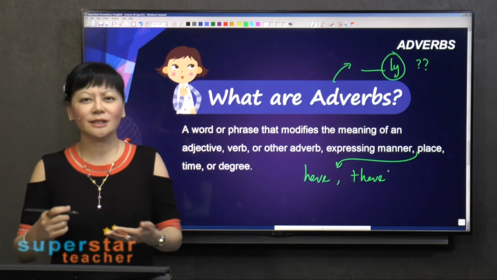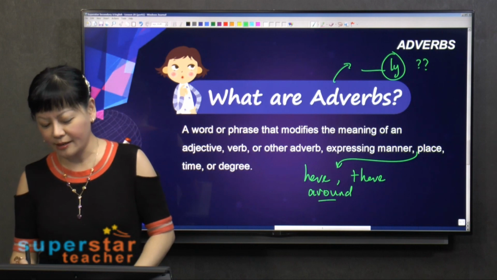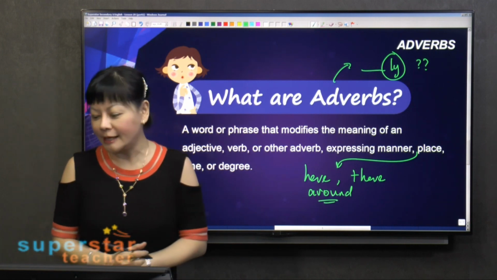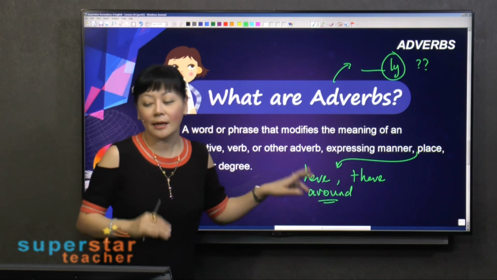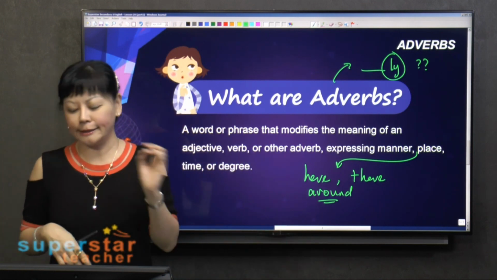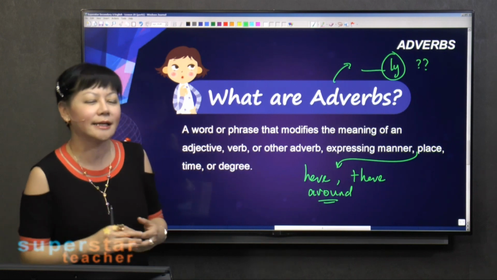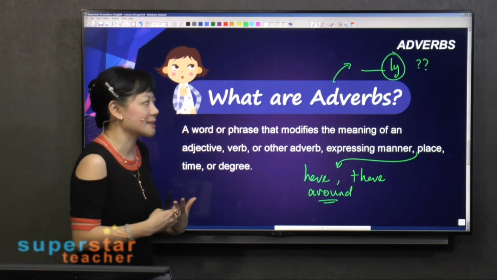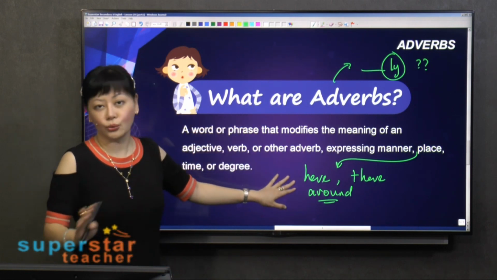Or, where's my book? I'm sure that it must be around somewhere. This is also an adverb of place. As you can see, here, there, around, these are adverbs of place, but no ly ending. You can't say herely or therely or aroundly, right? So there's no necessity that all adverbs must have an ly ending.